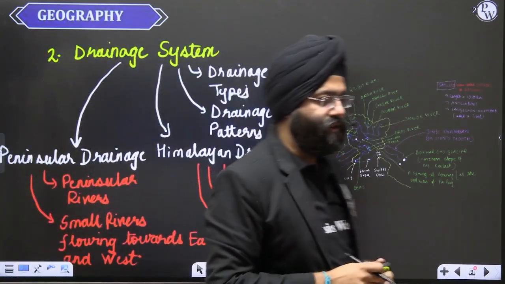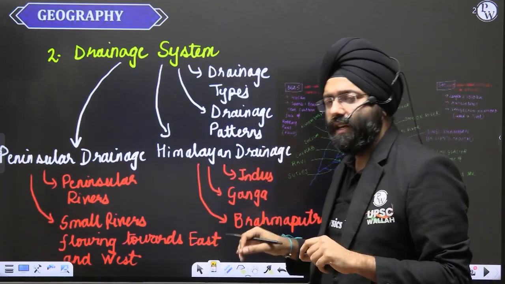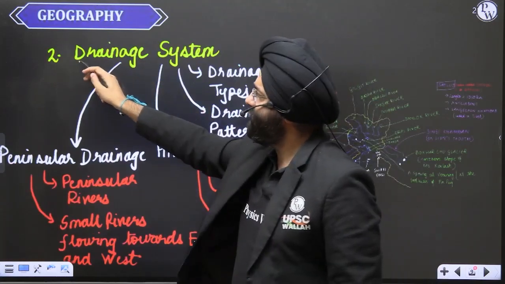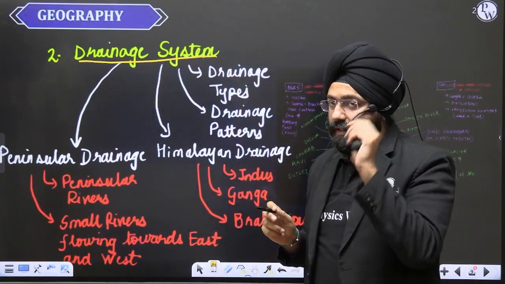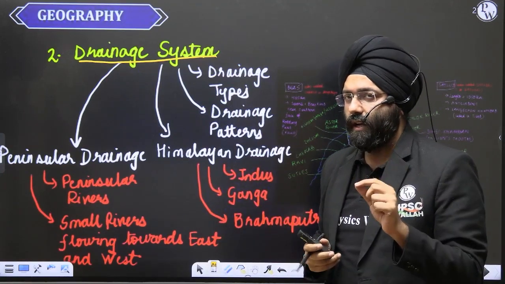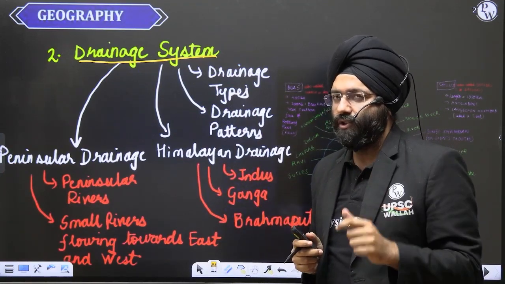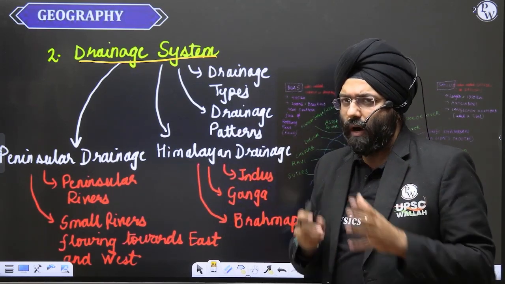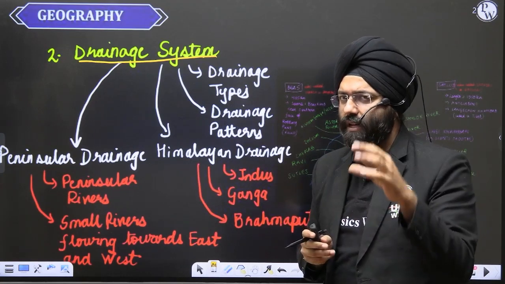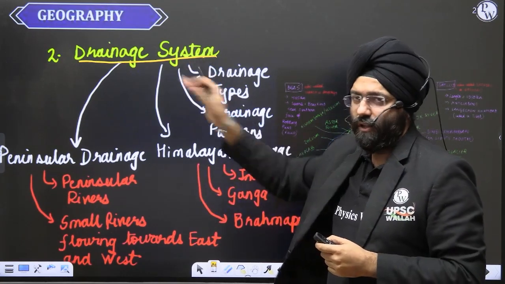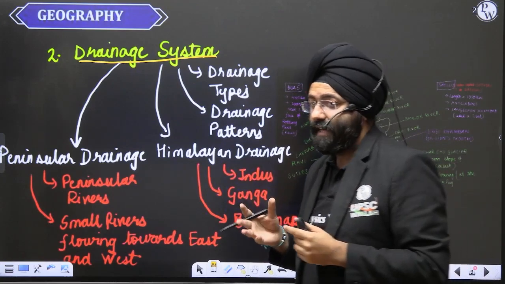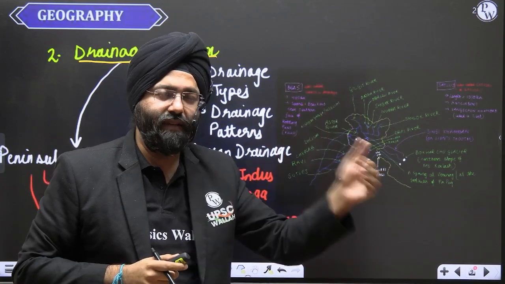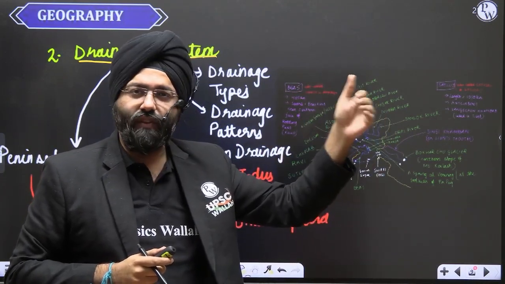Now this is again a very interesting part. The second thing we are going to study under the physical geography of India is the drainage system. This topic is very important because you need to understand what you mean by the concept of drainage and the drainage system. What is a watershed? How are these concepts different? Those concepts would be covered in detail, because UPSC can check you on these minor concepts also, whether a watershed includes these aspects or not, whether the concept of drainage is this or not.